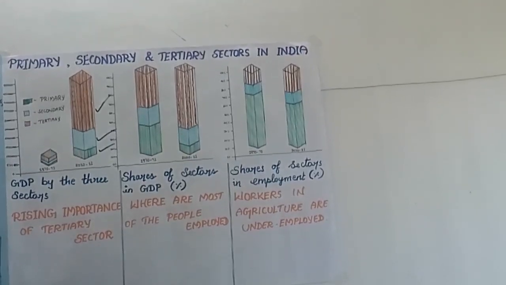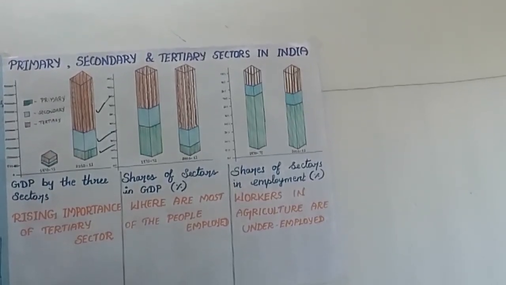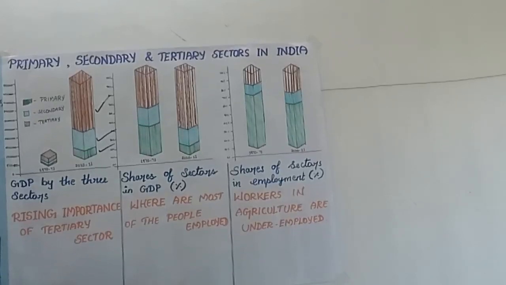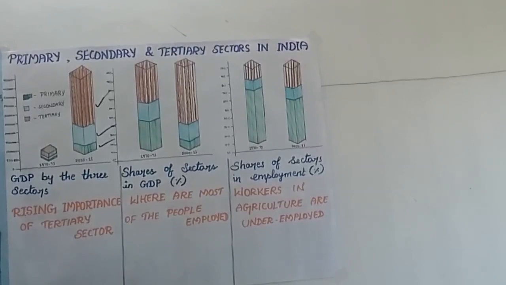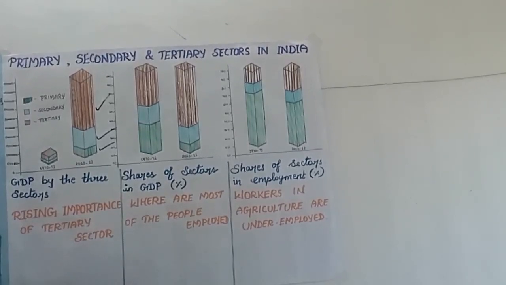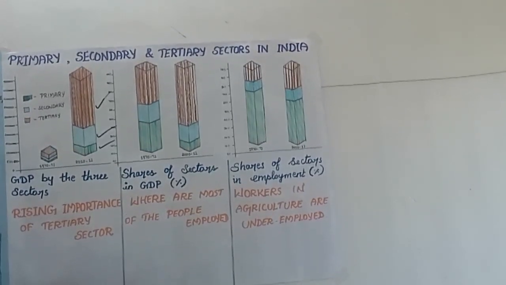So this became an essential service. The production of these services has been rising rapidly. In chapter 4 we shall see examples of these new services and the reasons for their expansion.